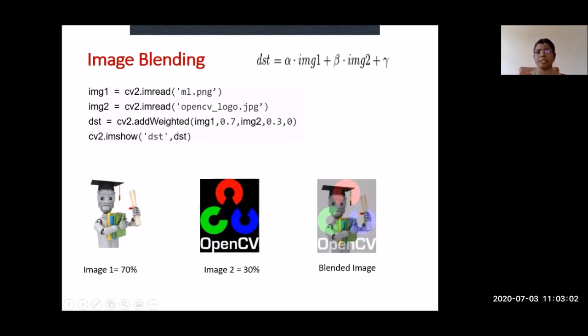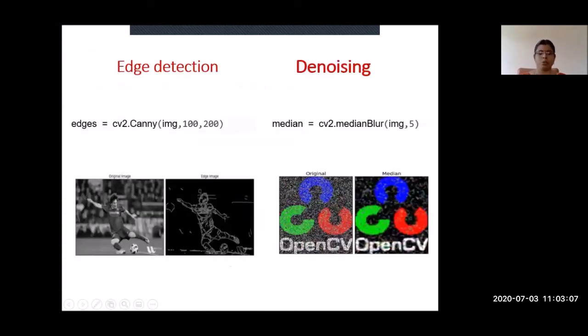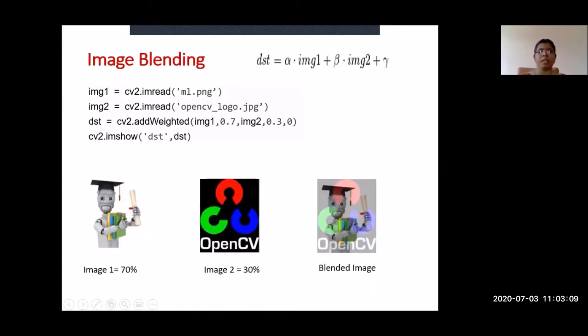This 0 represents the gamma value. It's just a proportionality constant. Usually it is 0 only. So this is the output for the image blending. We are adding two images. Finally the blended image is like this.